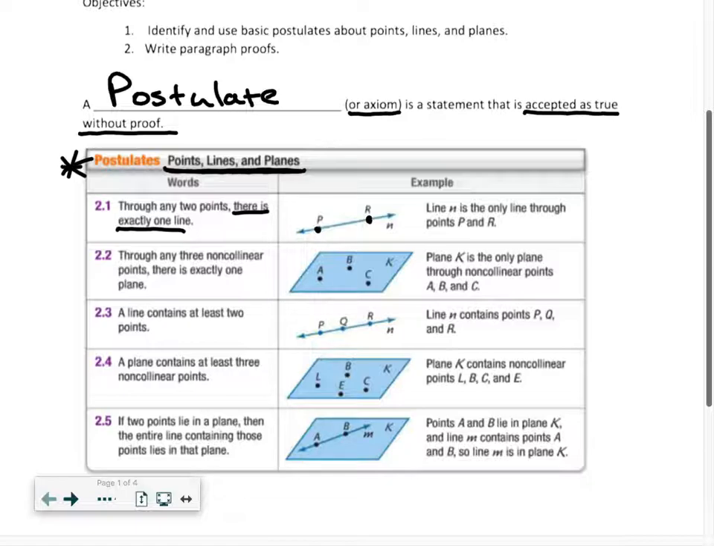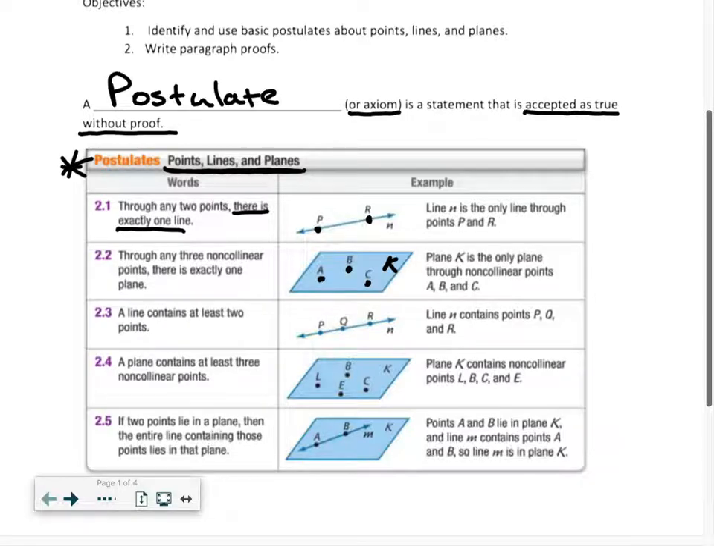All right, through any 3 non-collinear points, so 3 points that aren't all on the same line, there is exactly one plane. In this case, plane K is the only plane that contains all 3 of those non-collinear points.